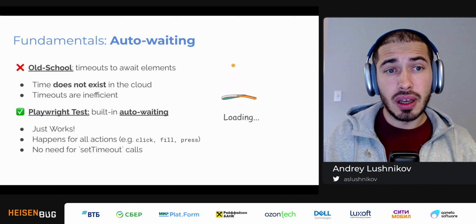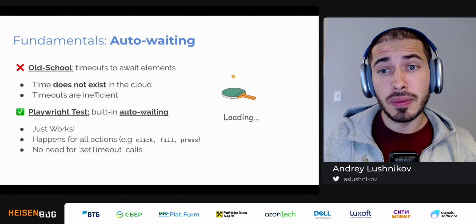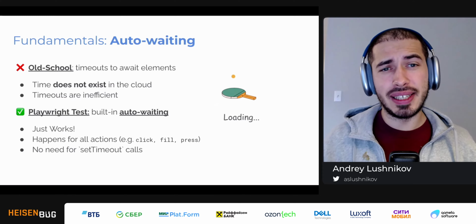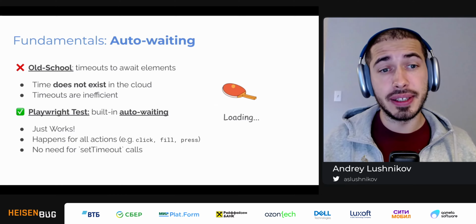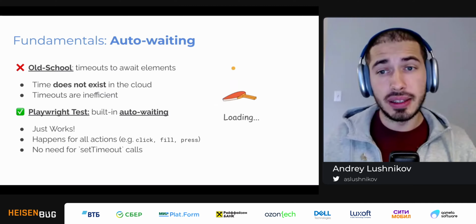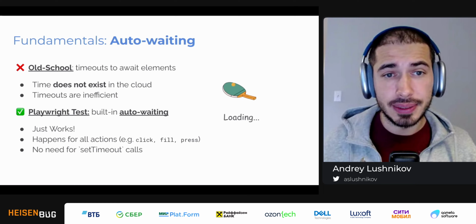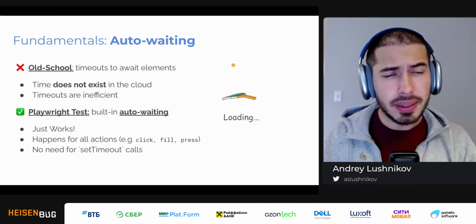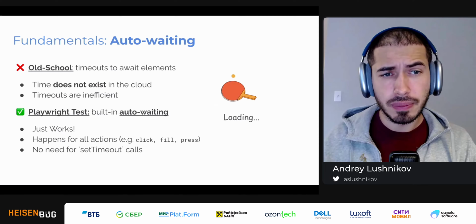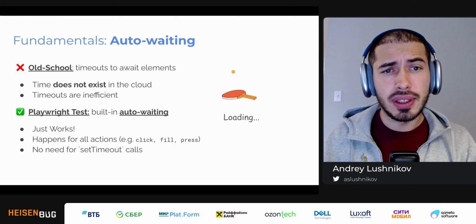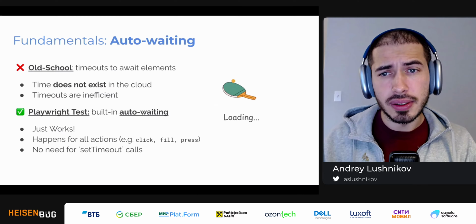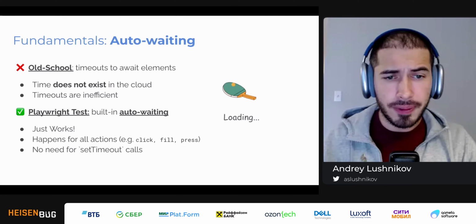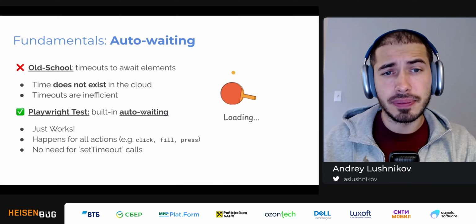Next up, auto-waiting. Old school web testing has a reputation of being flaky, especially end-to-end cross-browser tests. Usually the reason is that I'm trying to click a certain button, but this button is not on screen, things like that. And usually the way to solve these issues is to throw in a bunch of wait for element or set timeout statements here and there.